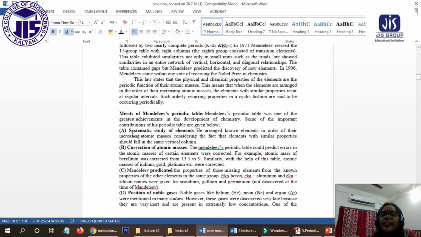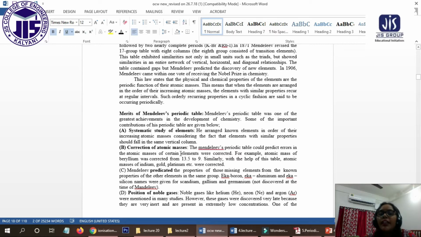We can have a systematic study of the elements. He arranged the known elements in order of their increasing atomic masses, considering that elements with similar properties should fall in the same vertical column. Okay.